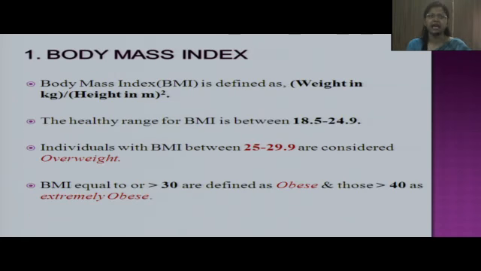Body mass index, as we know, can be defined as weight in kg divided by height in meter square. The healthy range of BMI is between 18.5 to 24.9. Those having BMI between 25 to 29.9 are considered overweight, those having more than 30 are considered obese, and those above 40 are extremely obese. BMI of 25 must be considered as a threshold since it is associated with various chronic diseases.